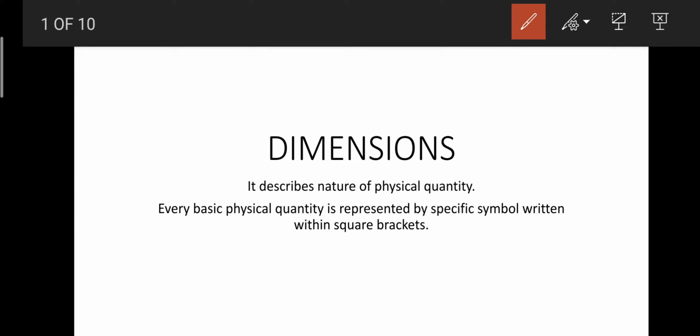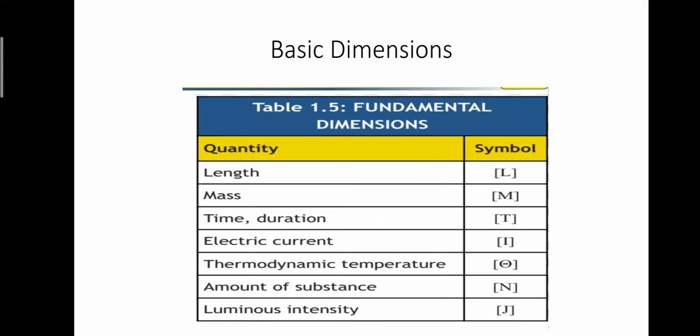So every basic physical quantity is represented by a specific symbol written within square brackets, and these are definitely written in capital letters, and they show how this quantity is going to be exhibited. For example, we have some basic dimensions, which are length. For length we have capital L, written in square brackets. So this would be the dimension of length.